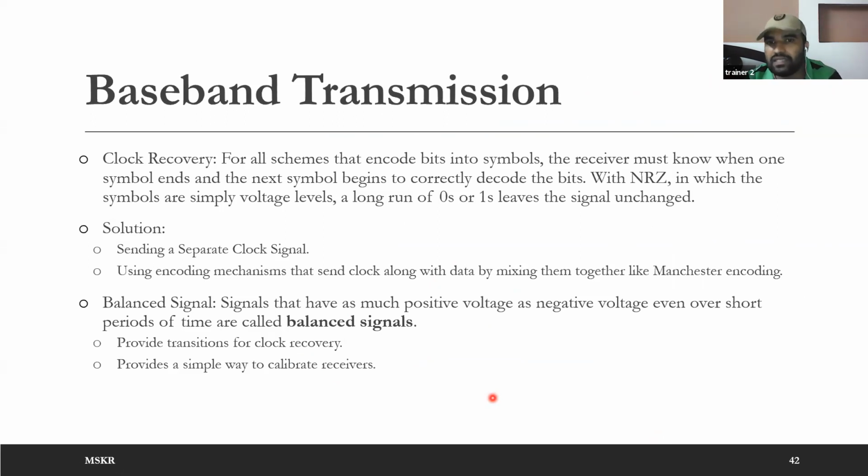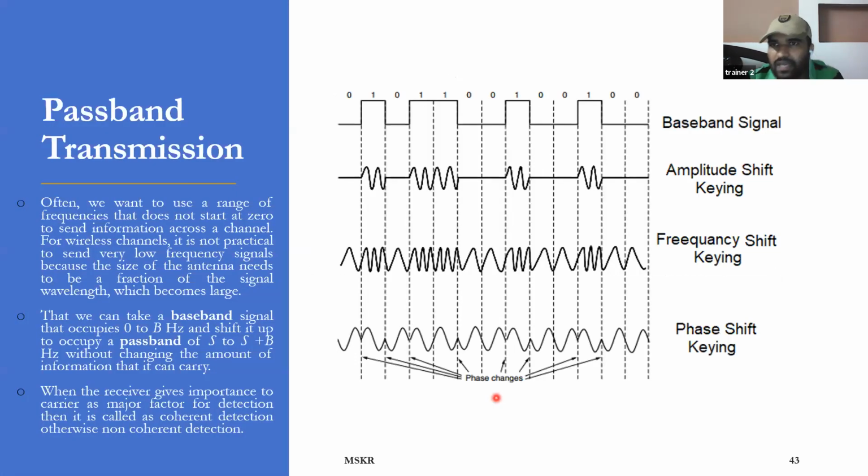So he can't fix himself what is meant by 0 and what is meant by 1. So that is the problem. So this is about the balanced signal and clock recovery. Okay, and this is passband transmission.